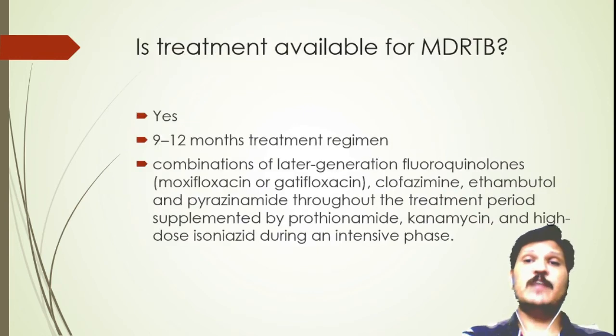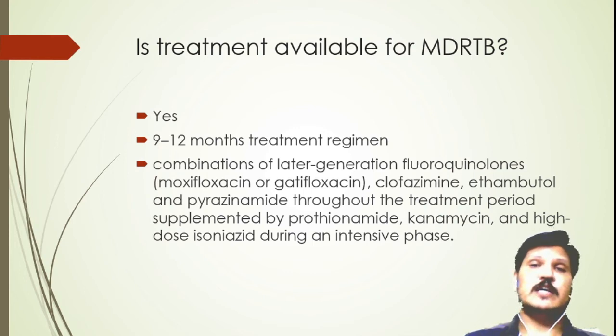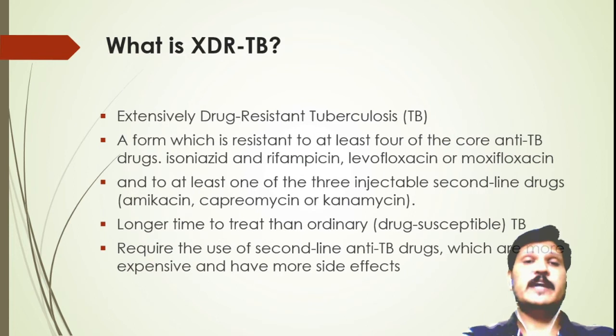Is treatment available for MDR-TB? Yes, 9 to 12 months of treatment is available. Normal TB requires 3 to 6 months of treatment, but here the time is extended. There are combinations of later-generation fluoroquinolones, moxifloxacin and gatifloxacin, along with clofazimine, ethambutol and pyrazinamide throughout the treatment period, supplemented by prothionamide, kanamycin and high-dose isoniazid during an intensive phase. This is the treatment measure for MDR-TB. Next, XDR-TB.